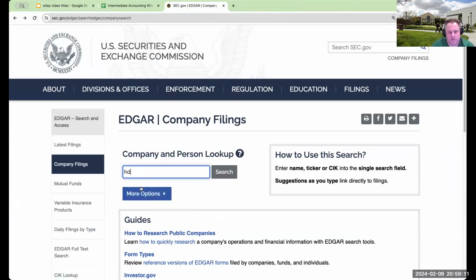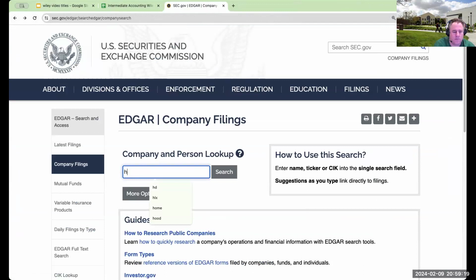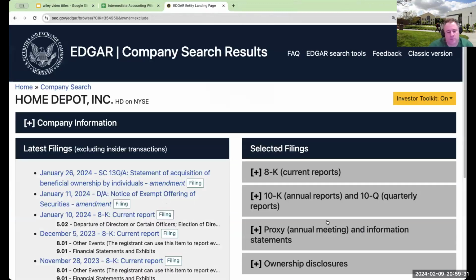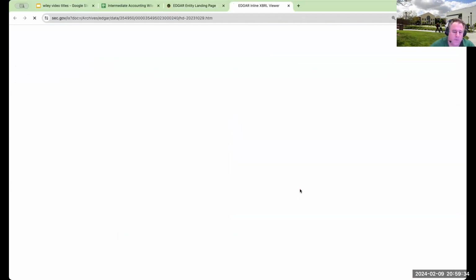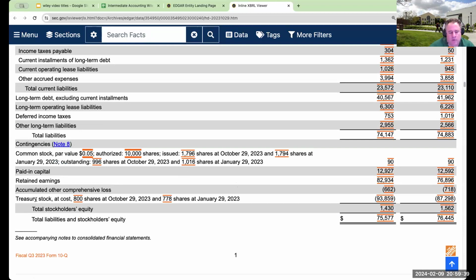So I'm going to look at my friends over here at the Home Depot. There we go. So when we go over here and we look at the Home Depot, go to the balance sheet, and what you see over here is Treasury stock. So Treasury stock functions. It is not a contra equity account.